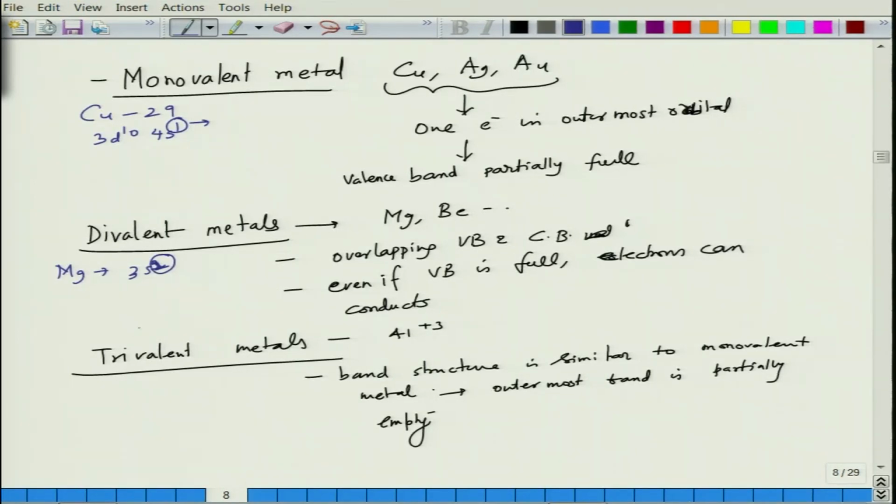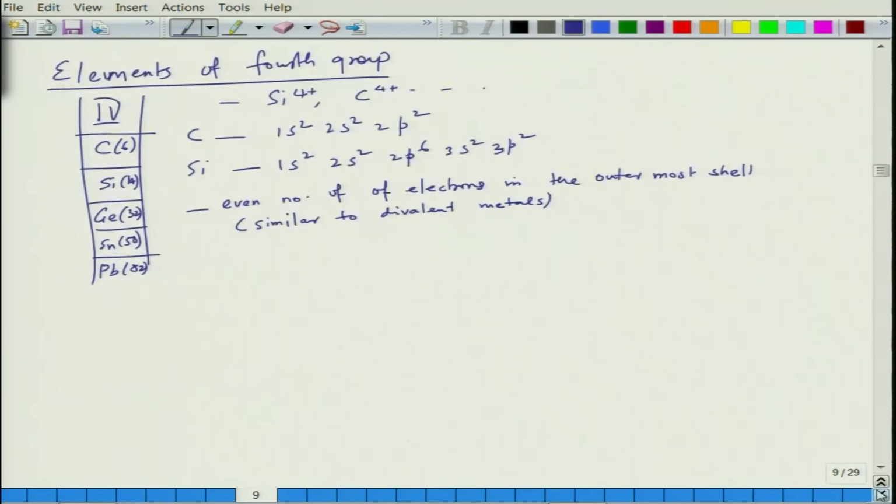Aluminum, which is 13, is 3s2 and 3p1. In the case of silicon and carbon, there are an even number of electrons in the outermost shell, and as a result the valence band is full.